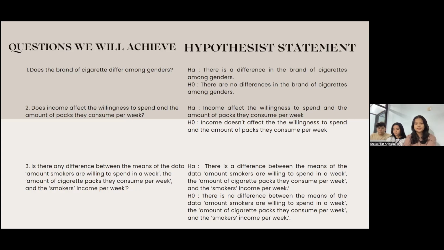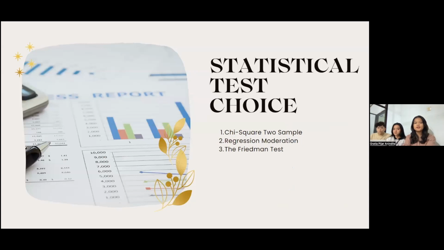For the last question, the alternative hypothesis is that there's a difference between the means of the data among smokers' willingness to spend in a week, the amount of cigarette packs they consume per week, and the smokers' income per week. The null hypothesis is that there is no difference between the means of the data among these variables.